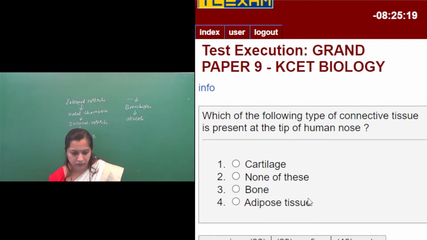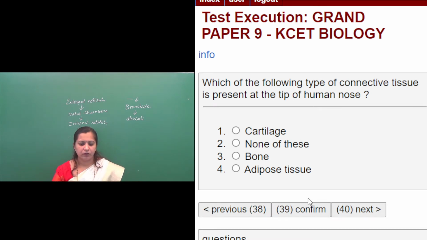Question number 39. Which of the following type of connective tissue is present at the tip of human nose? First option, cartilage. Second option, none of these. Third option, bone. Fourth option, adipose tissue. So in the given options, which type of connective tissue is present at the tip of nose?